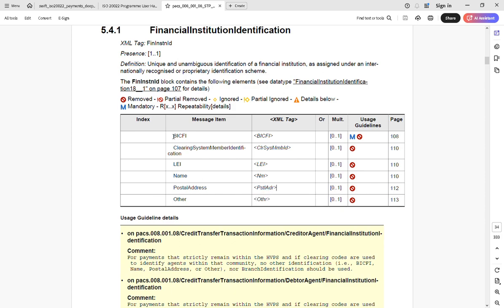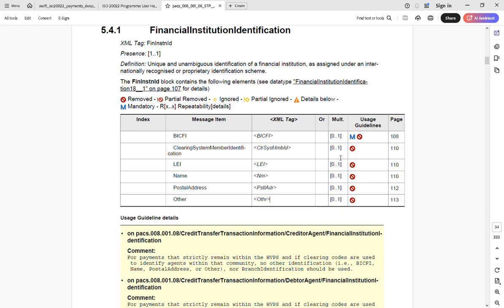You have to use either of these things for identification. That's one thing. Now if I open these one by one, we'll go through this. You understood, right? Instead of BIC, now you can put LEI as well, or the bank's address and name as well.